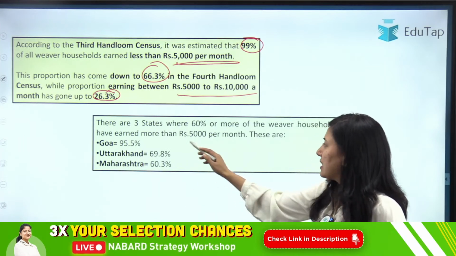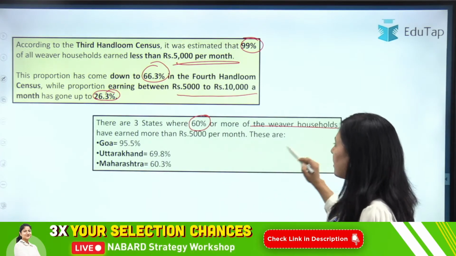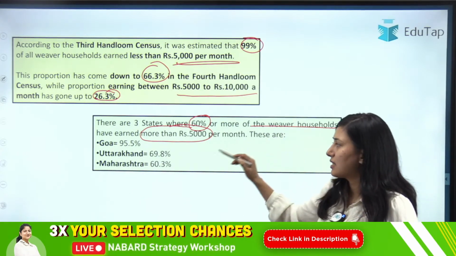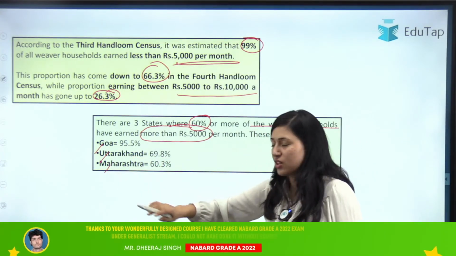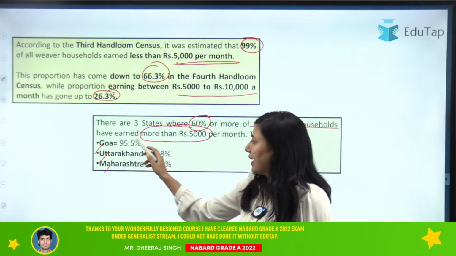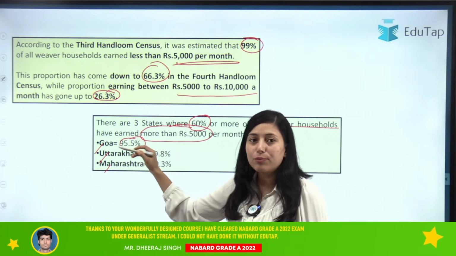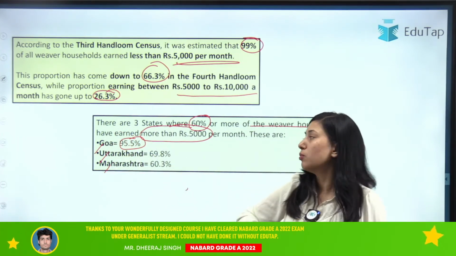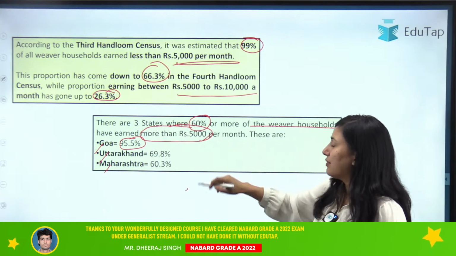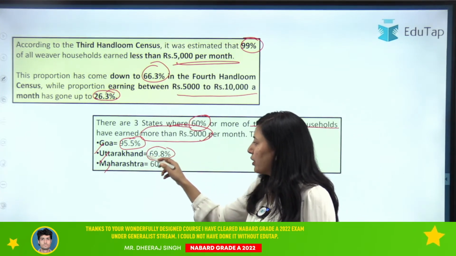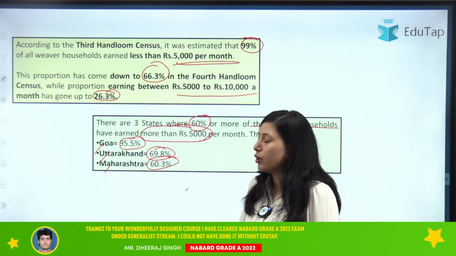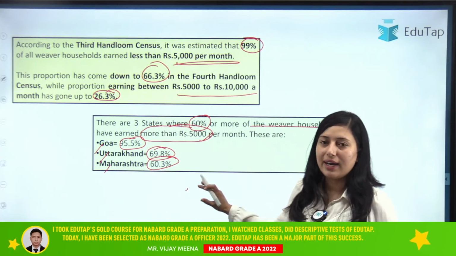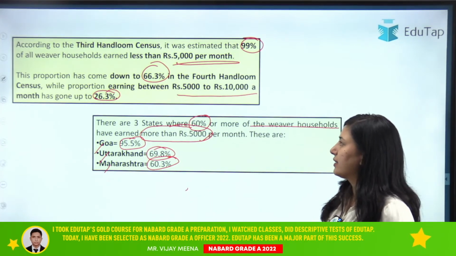Okay, then there are 3 states where 60% or more of the weavers' households have earned more than 5,000 per month. These states are Goa, Uttarakhand and Maharashtra. The percentage here is 95.5% in Goa, meaning the people present in Goa have earned more than 5,000 per month. Then 69.8% in Uttarakhand and 60.3% in Maharashtra. Clear? So I hope now you have got the data regarding this.